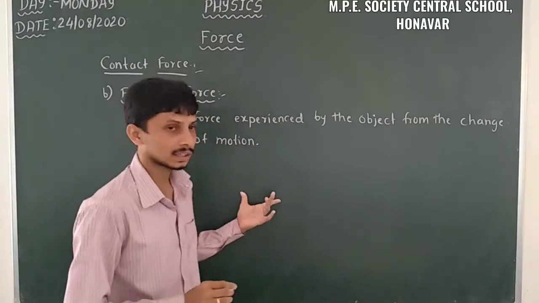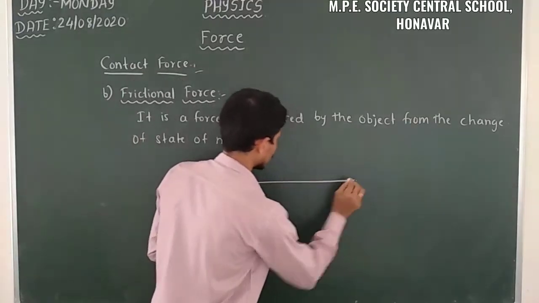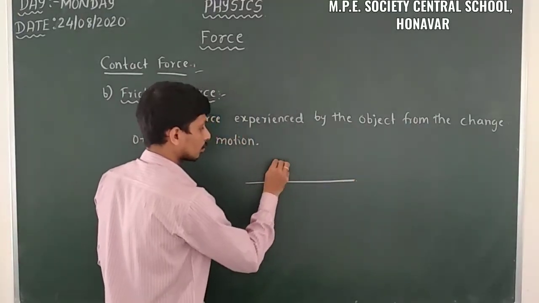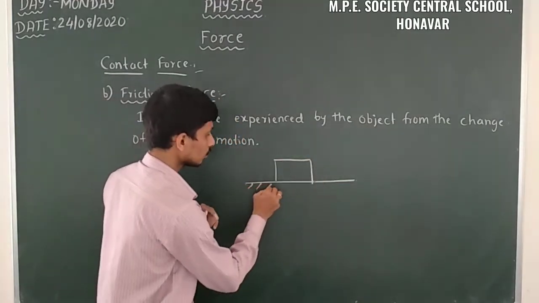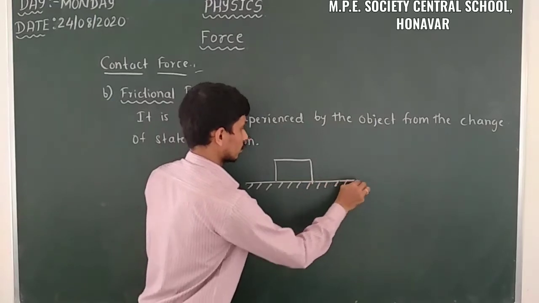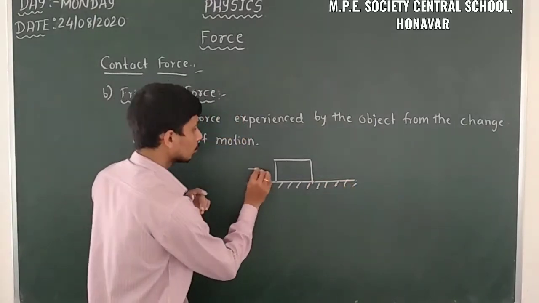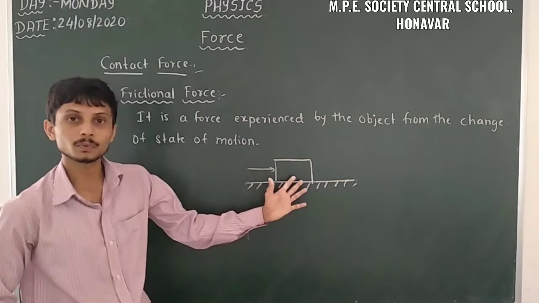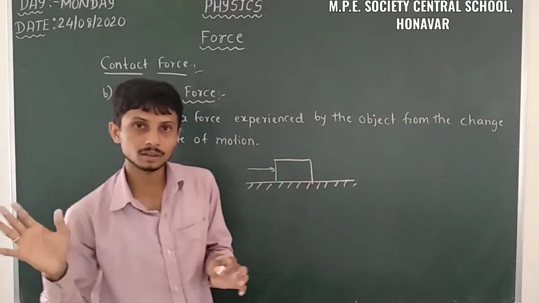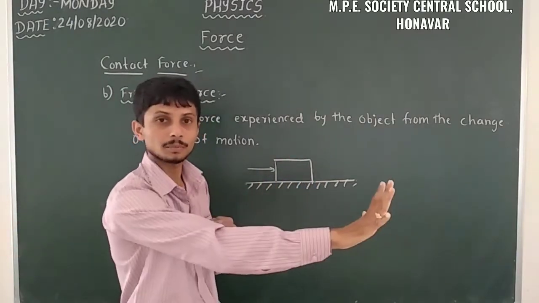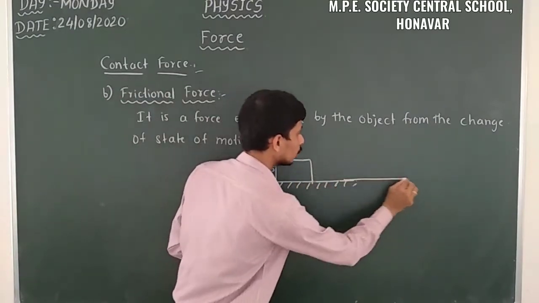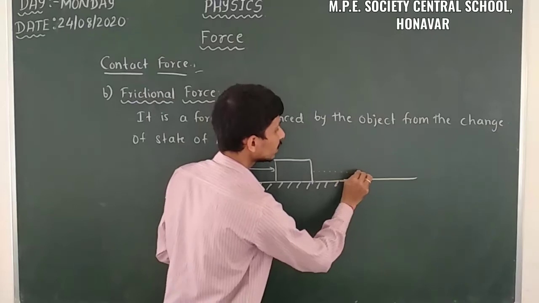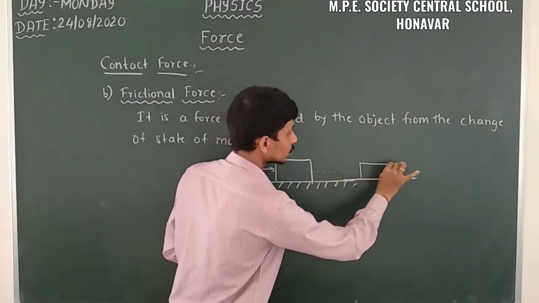So here there is a ball or a box, and this is the ground. The box moves in this direction when I apply a force in this direction. It will move up to a certain extent, and after that it will stop.